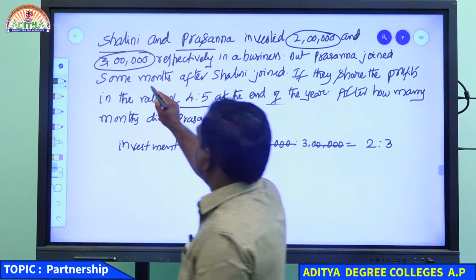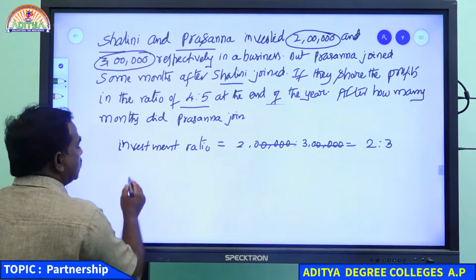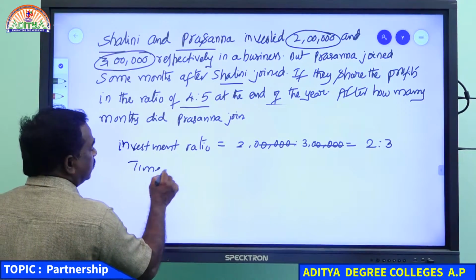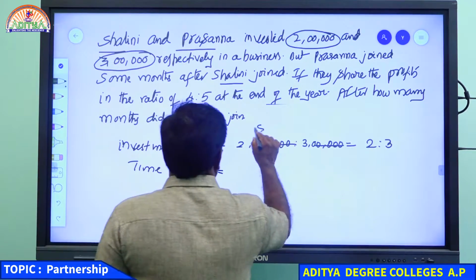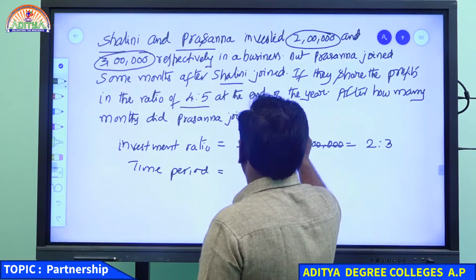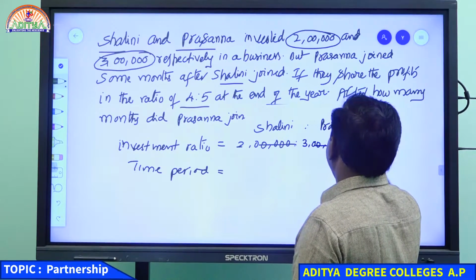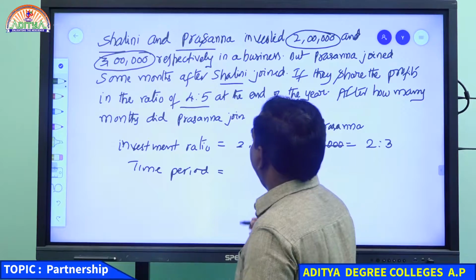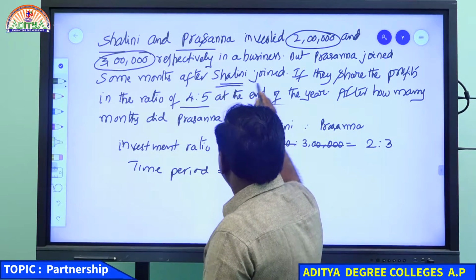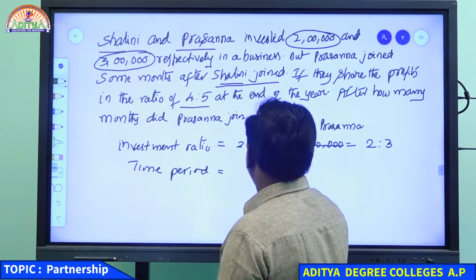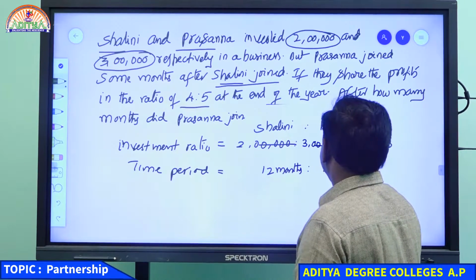Prasanna joined some months after Shalini joined, which means Shalini worked for 12 months. So this is Shalini and this one is Prasanna. Shalini for 12 months and Prasanna for x months.